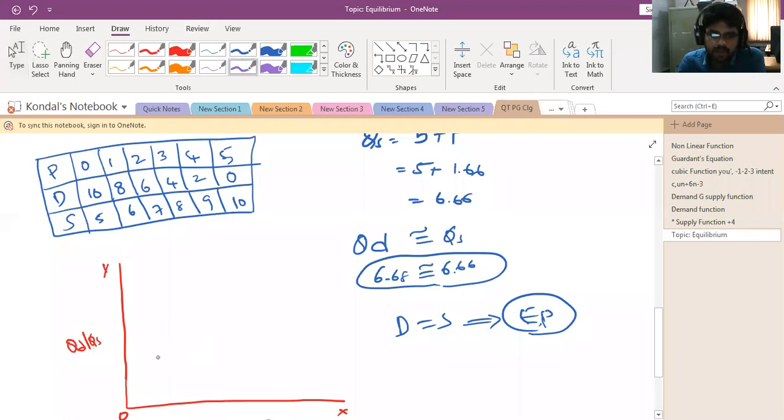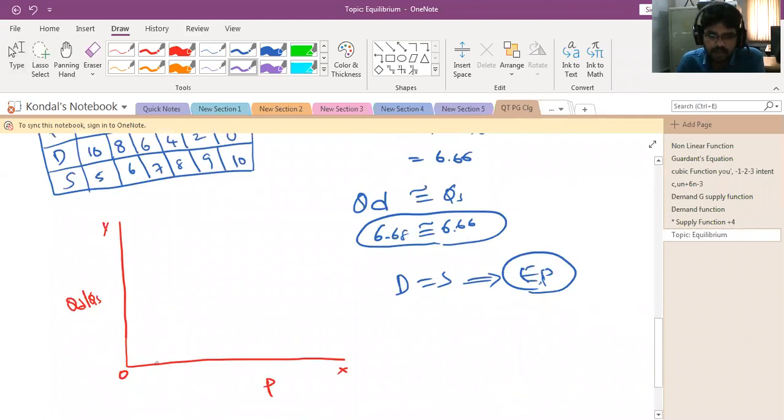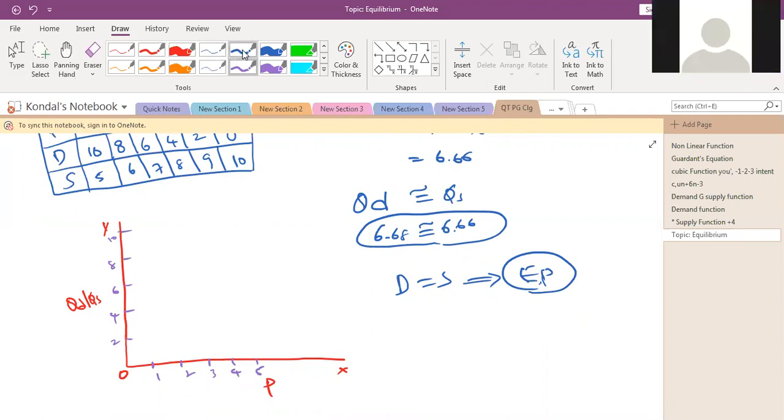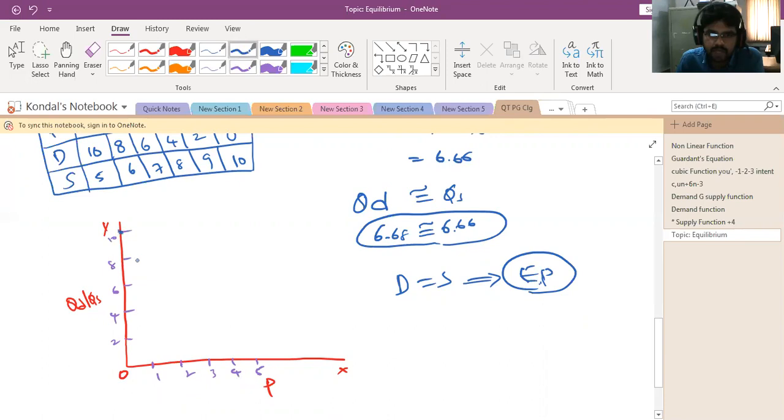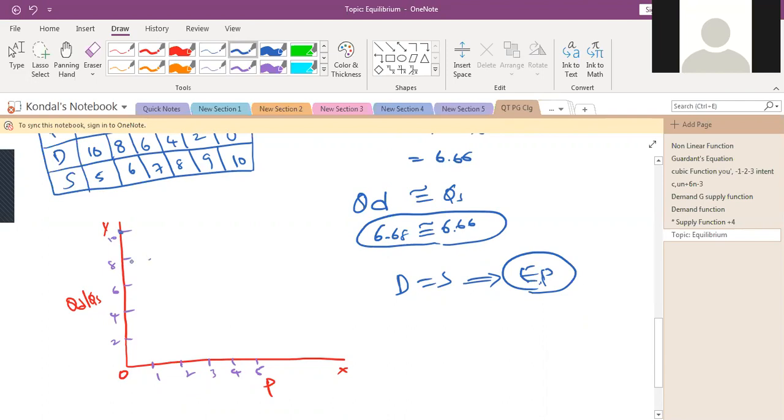We need to derive the values: price 1, 2, 3, 4, 5 and quantity 2, 4, 6, 8, 10. When the price is equal to 0, how much is the demand? 10 only. When the price is 1 rupee, 8.